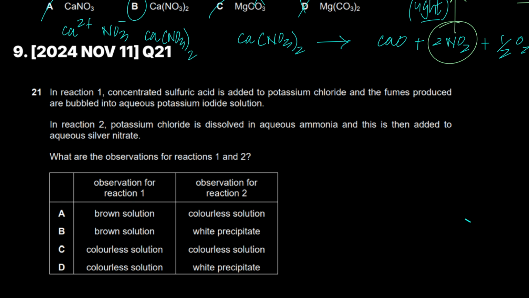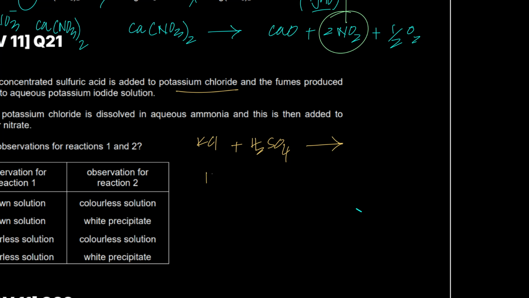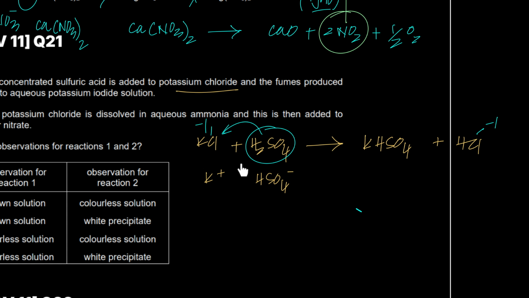Let's go. In reaction 1, concentrated sulfuric acid is added to potassium chloride. We've seen such reactions. What happens? K+ and HSO4- would form KHSO4, plus HCl would form. And notice how this concentrated sulfuric acid was not able to oxidize the chloride ion in potassium chloride. See, it has the same oxidation number before and after, -1 and -1. Similarly, you could also have said that this chloride was not able to oxidize the sulfur in concentrated sulfuric acid. It's +6 and +6. Remember all of this good stuff.